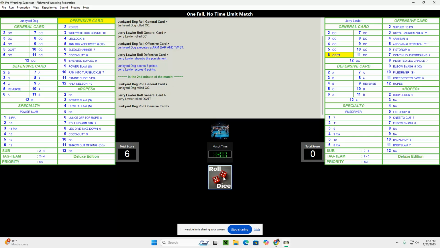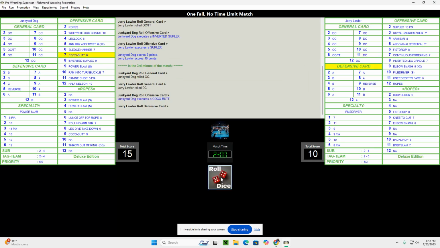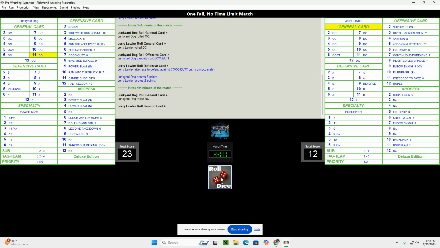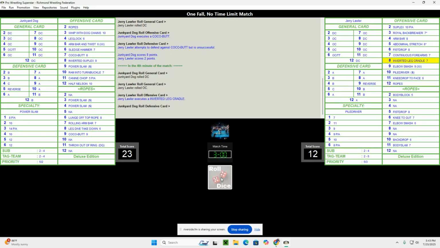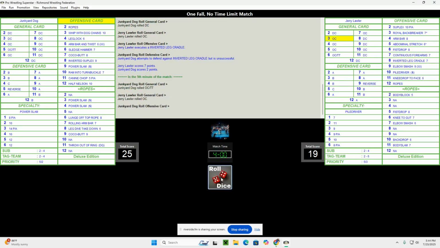Junkyard Dog with an armbar and twist. Both men on the offensive. Too early for a pin. Both executing suplexes in that last minute. Here comes a Cocoa Butt. Junkyard Dog with a good score. Here comes Lawler now with an inverted leg cradle. He'll score a big one there.